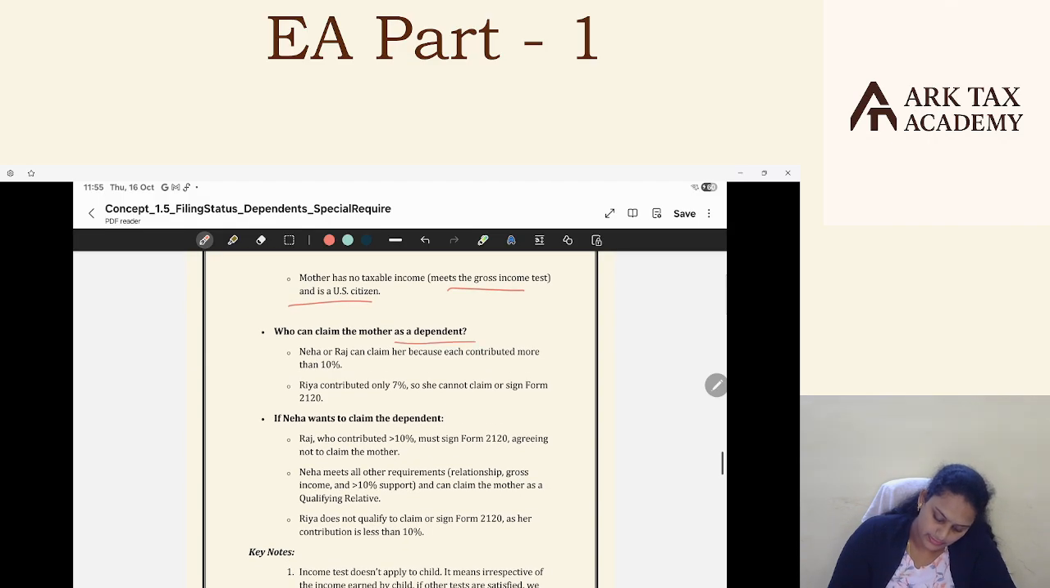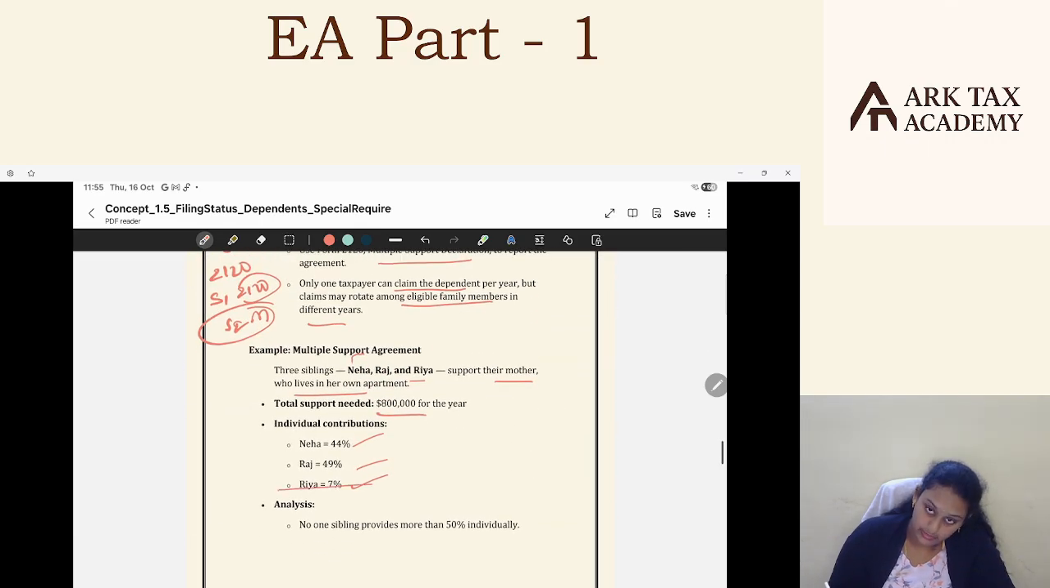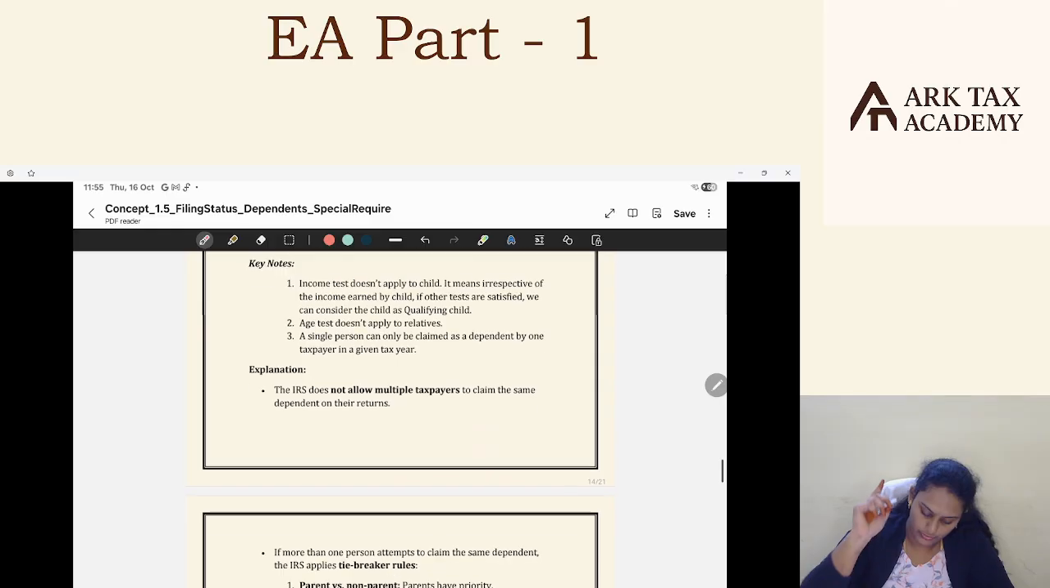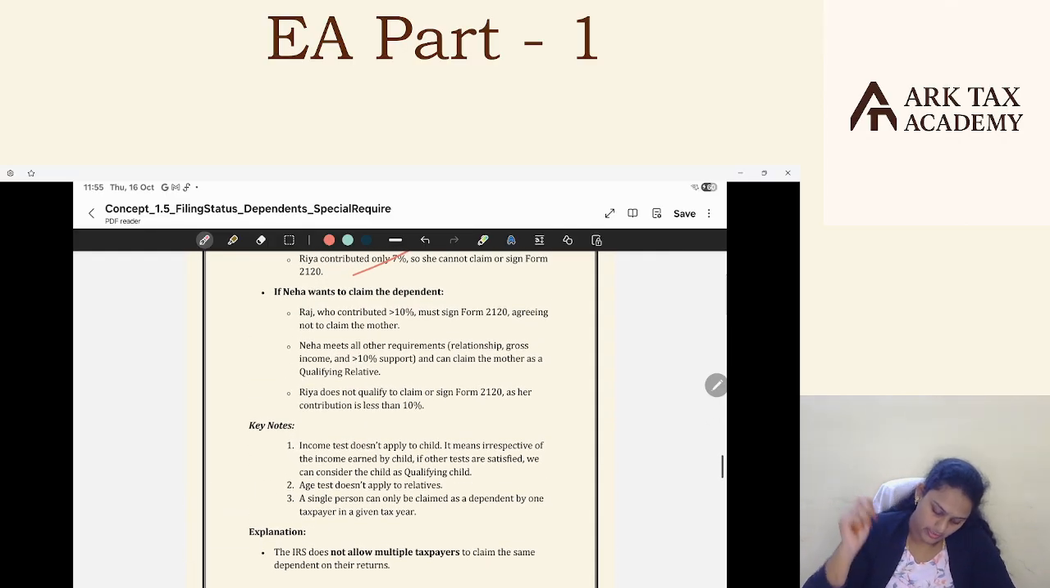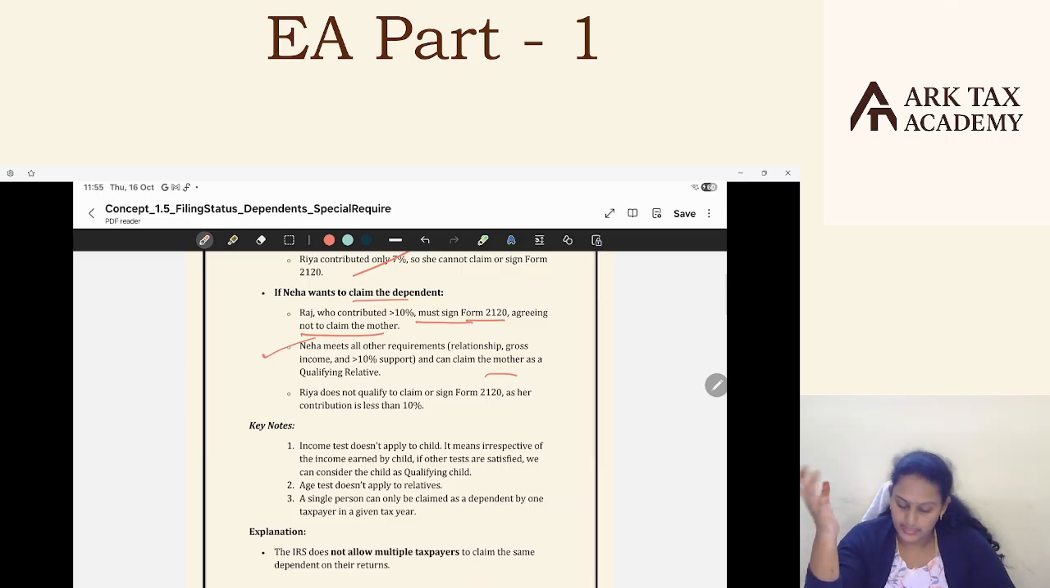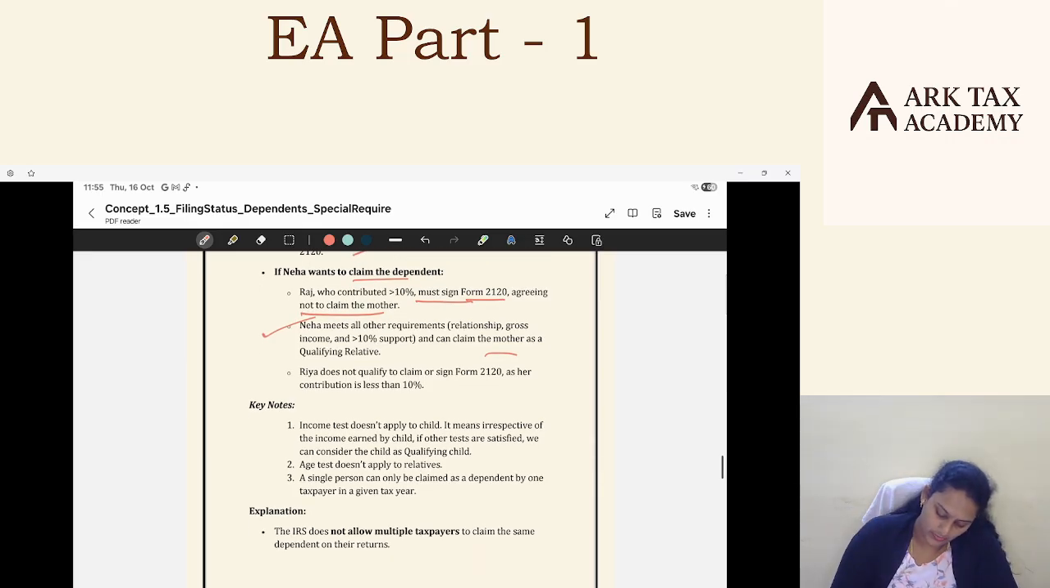Who can claim the mother as a dependent? Neha or Raj can claim because they contributed more than 10%. Riya contributed only 7%, so she's out of the game. Only these two should sign Form 2120 and agree that one among them will claim. If Neha wants to claim, Raj, who contributed more than 10%, must sign 2120 agreeing he will not claim his mother. And Neha meets all other requirements, relationship, gross income, etc., and can claim the mother as a qualifying relative. Riya does not qualify, and she doesn't need to sign 2120 either, as her contribution is less than 10%.